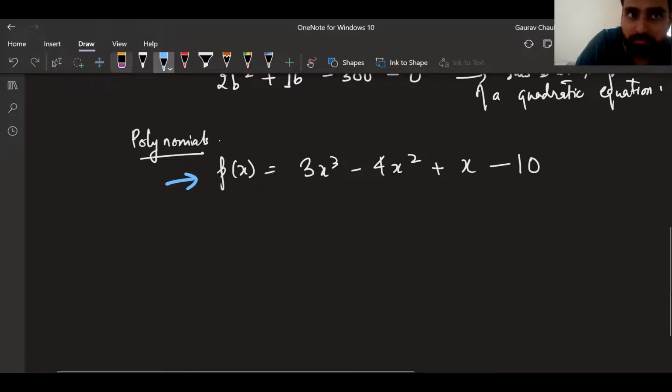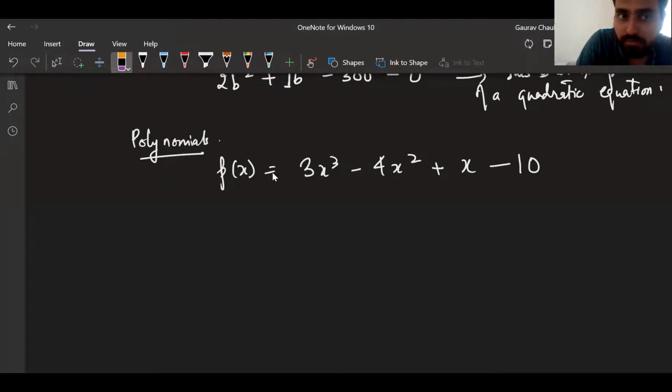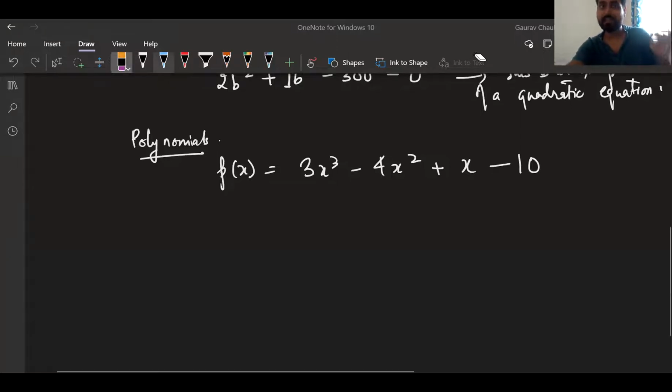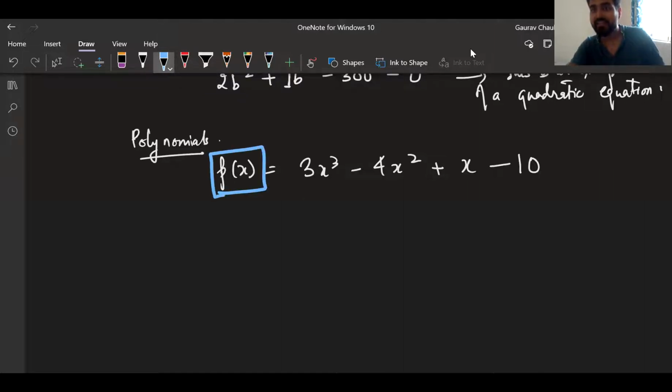Yes or no? You're seeing the equal to sign and you're saying yes, this is an equation. I will accept that, but I cannot solve it. I cannot do anything with this. Basically, p of x is like a name given to this expression.